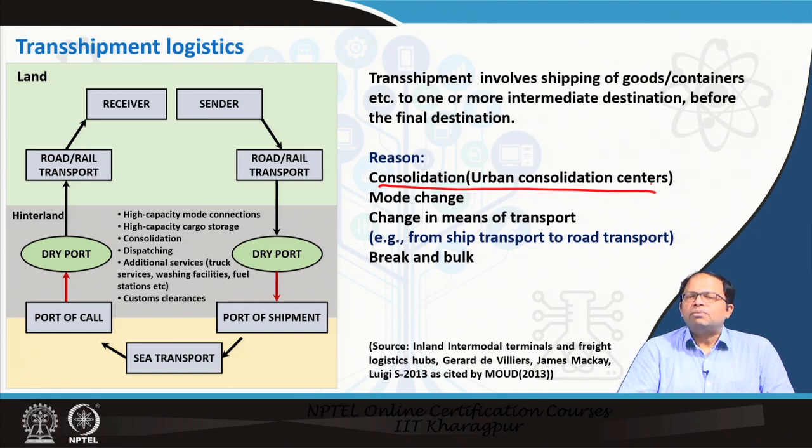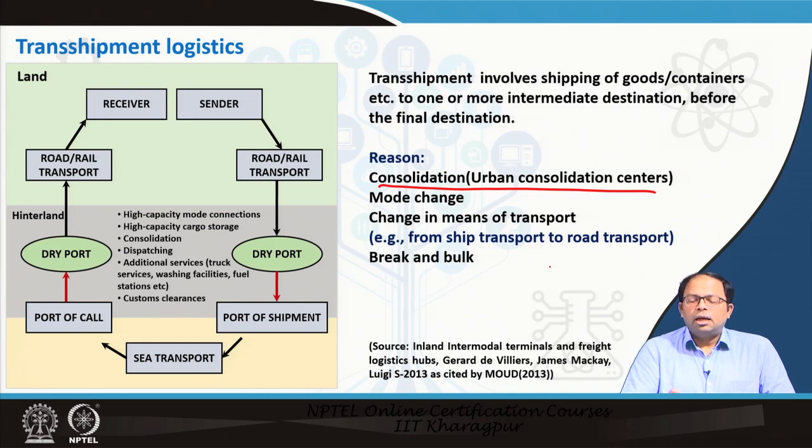So that is another form of consolidation, or rather we can send big truckloads to this particular distribution center, and from there we can break the bulk, and then using smaller vehicles we can deliver to the different markets. So this kind of transshipment occurs frequently, and it reduces the total cost of this supply chain. So the reasons are consolidation, mode change, change in means of transport.